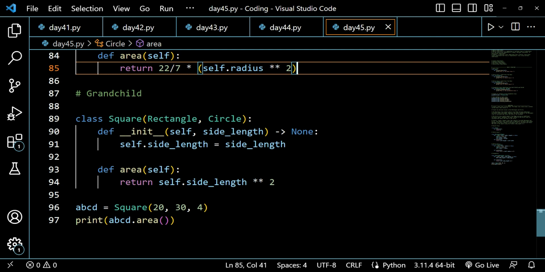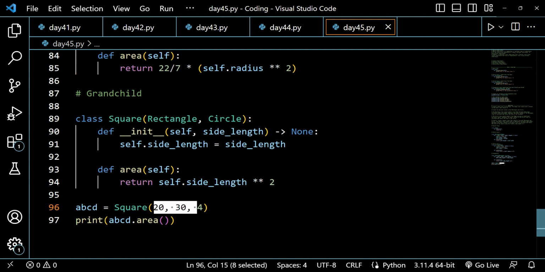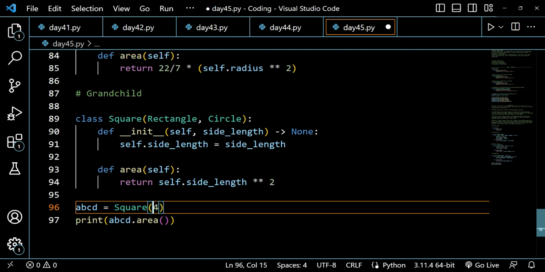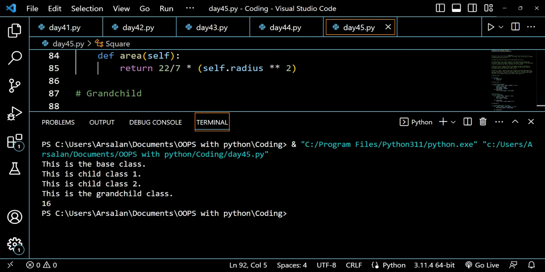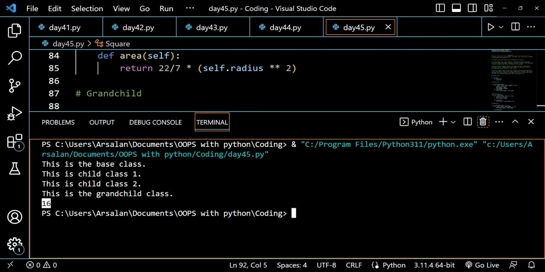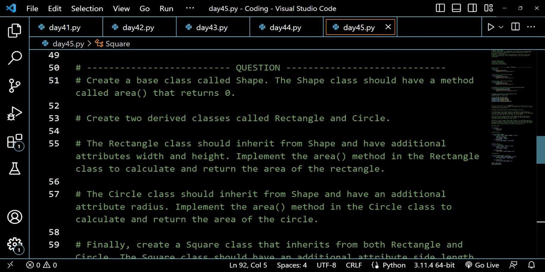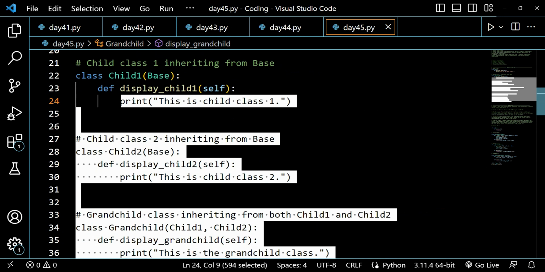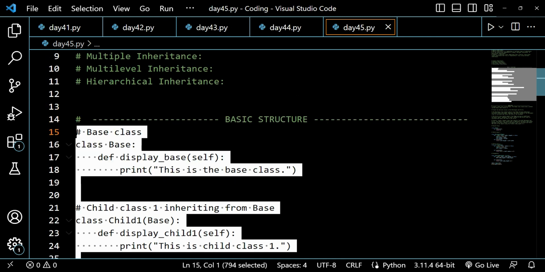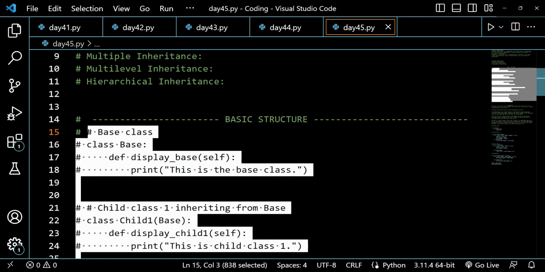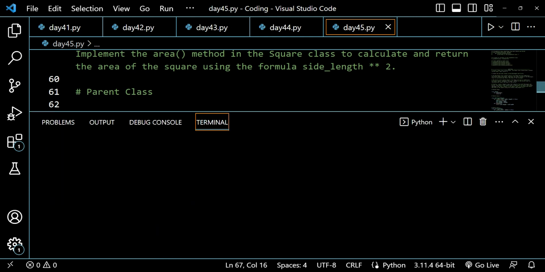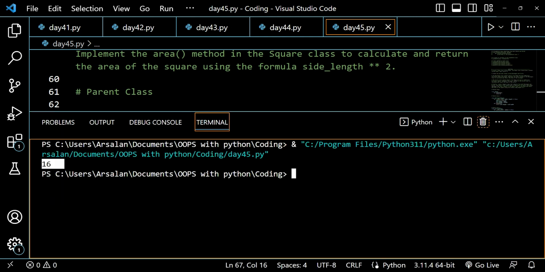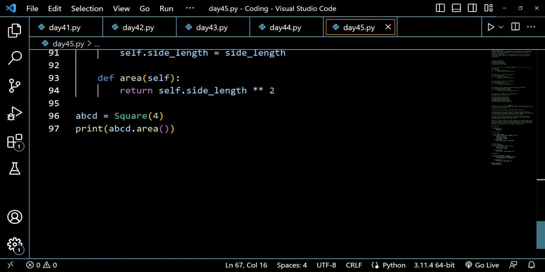And one more thing I will be doing here is removing these two extra arguments from here because I'm just taking one argument in my square method. So now if I run this, it will be giving me 16. Let's first of all comment the upper example code, so that we can code them separately. And now I'm getting 16.